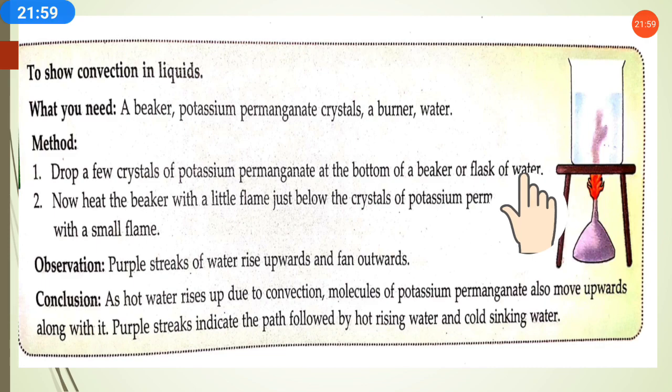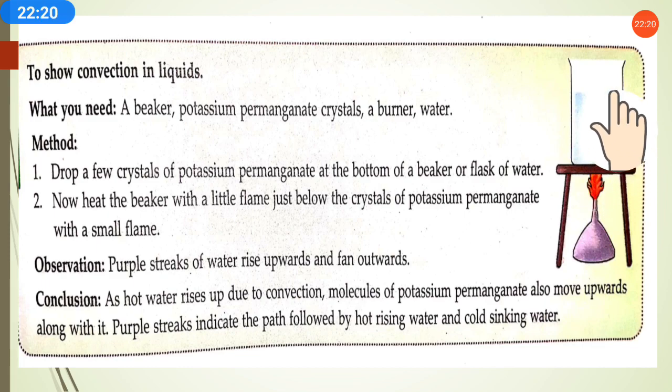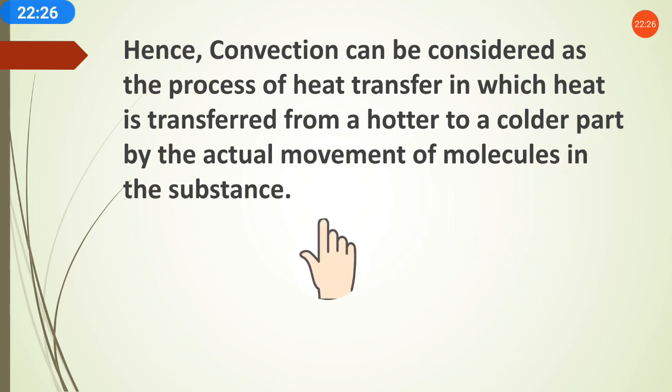Here you can see the water molecules are actually moving, the colder molecules moving downward and the hotter molecules moving upward. There is movement of molecules going on, and the molecules are moving to get heated. So when heat is transferred through the actual movement of the molecules, it is called convection. I hope I am clear to you.